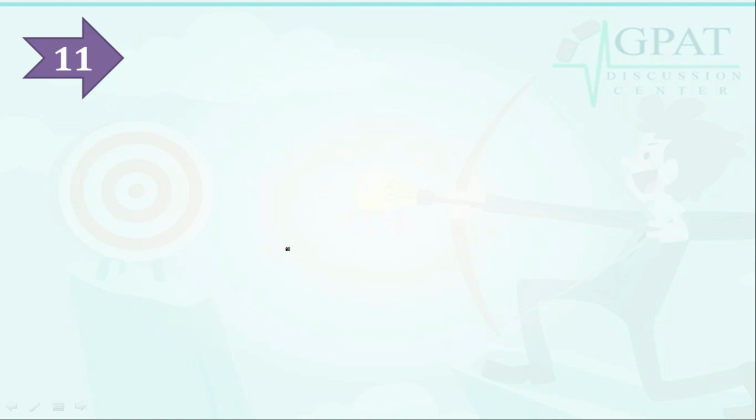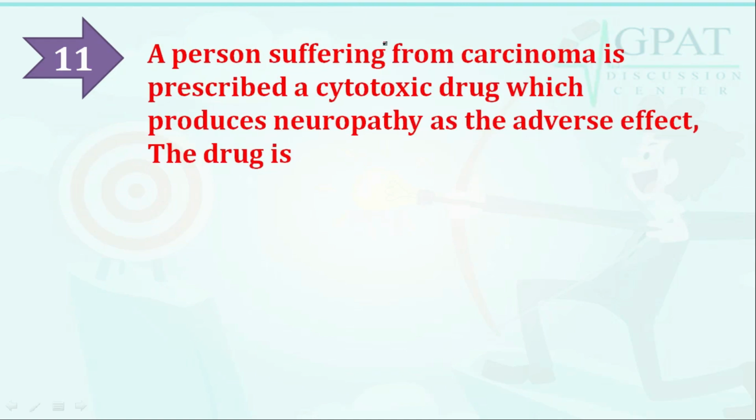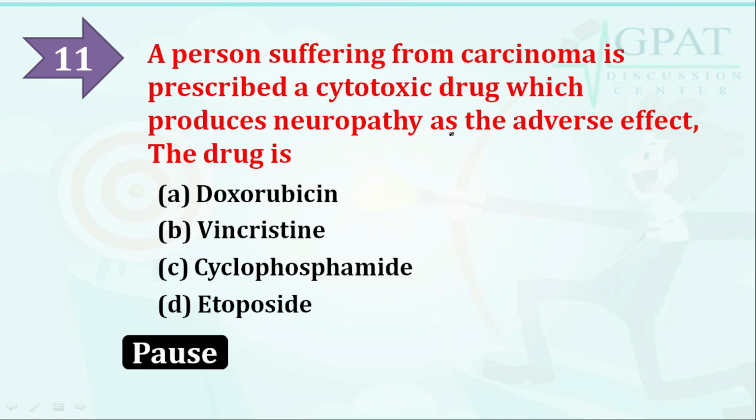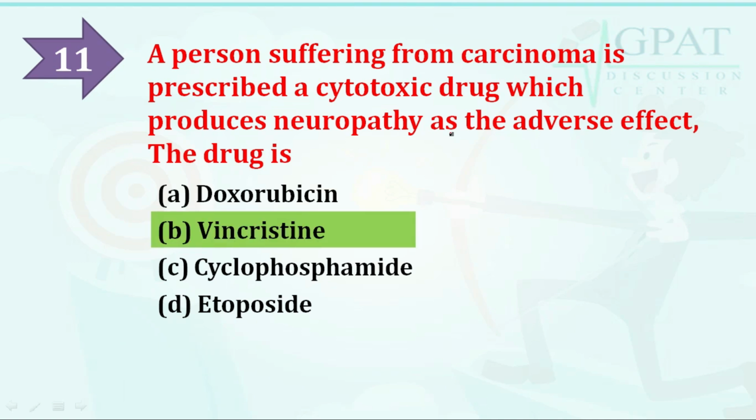So next question is, a person suffering from carcinoma is prescribed a cytotoxic drug which produces neuropathy as the adverse effect. So the drug is, option A is doxorubicin, option B is vincristine, option C is cyclophosphamide, and option D is etoposide. So which is the drug? The correct answer is vincristine.